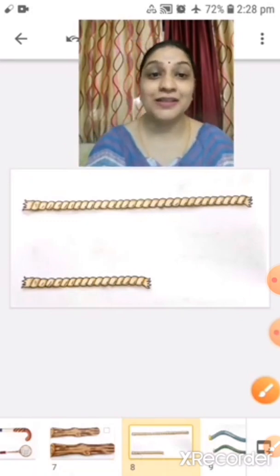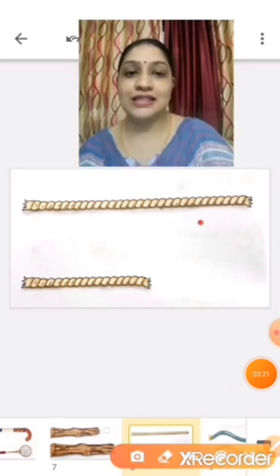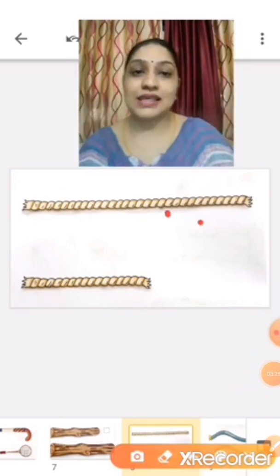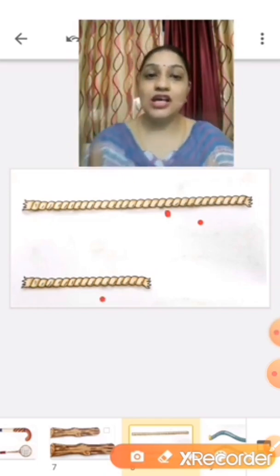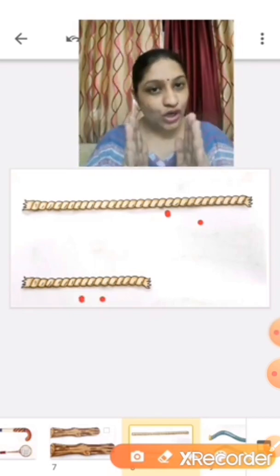Yes, these are pieces of rope. And children, this is long rope. And this is short rope.